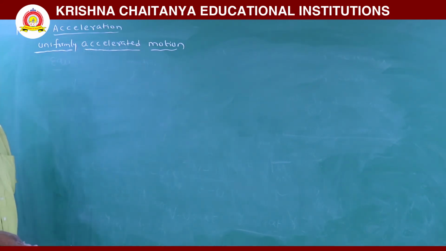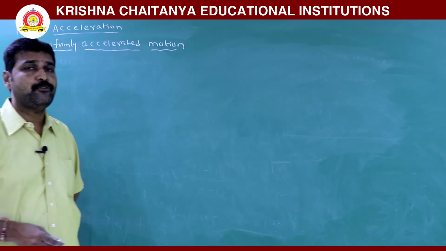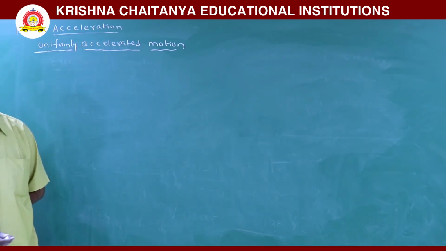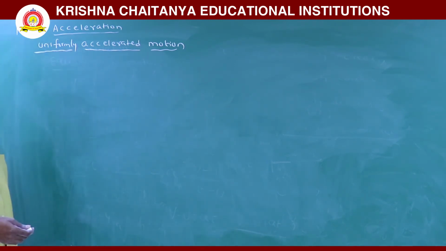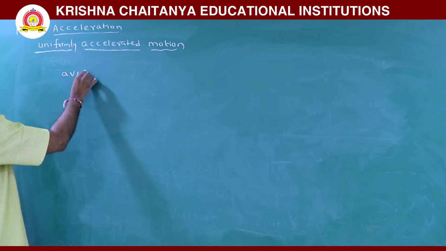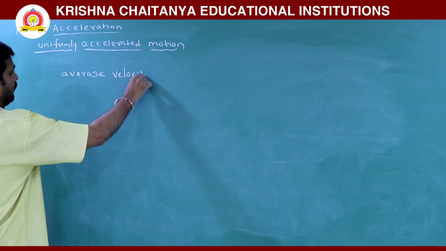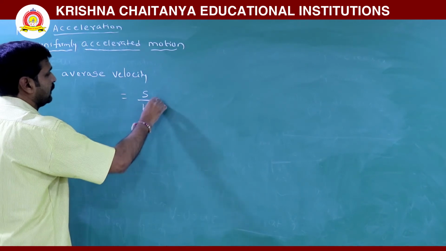Next, we can derive s is equal to ut plus half at squared from the graphical method, and we can also derive it from the average velocity concept. So, the average velocity concept: what we know is average velocity is equal to displacement by time.